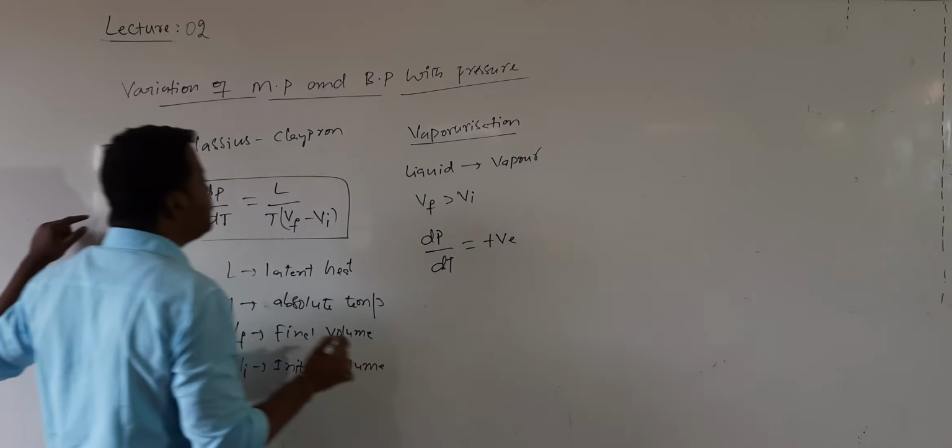So when it is positive, dP is directly proportional to dT, where dT is the change in the boiling point or melting point temperature. During vaporization we discuss the boiling point. Since dP is directly proportional to dT, with increasing pressure the boiling point temperature increases. Whenever the pressure increases, the boiling point increases. Whenever the pressure decreases, the boiling point decreases.